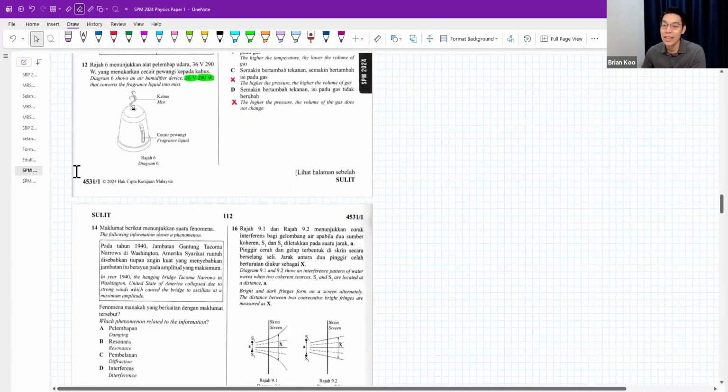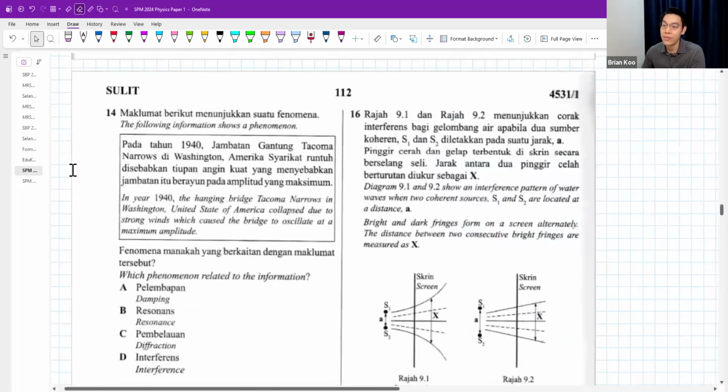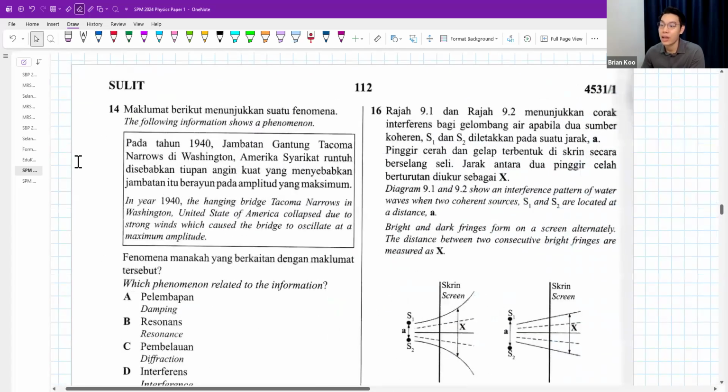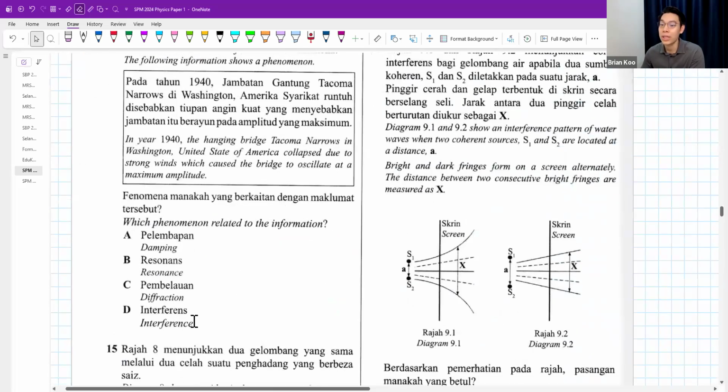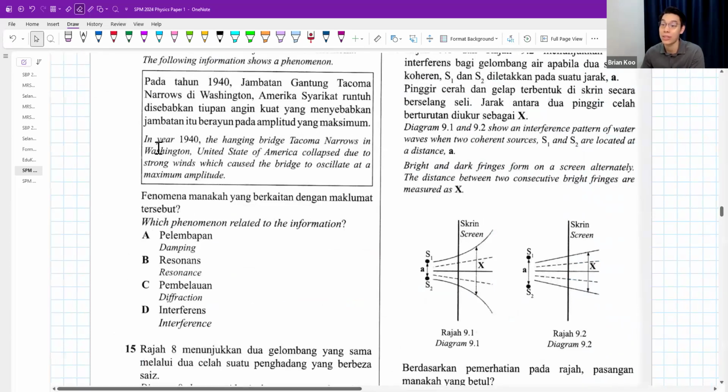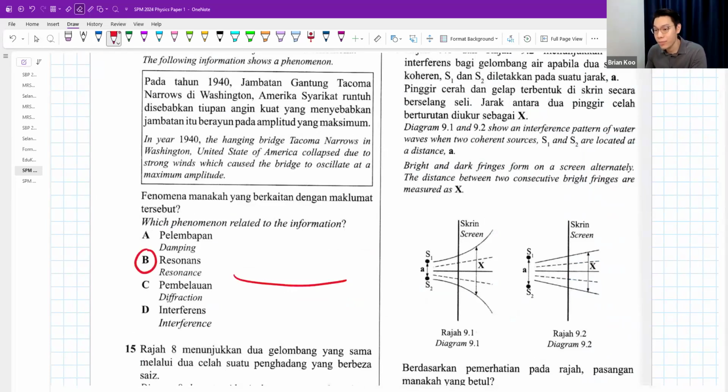Okay, number 14. In the year 1940, the hanging bridge Tacoma Narrows in Washington, USA collapsed due to strong winds which caused the bridge to oscillate at a maximum amplitude. Which phenomenon is related to this? Resonance. You have a bridge, let's say.